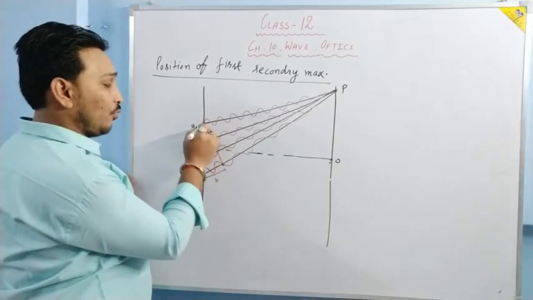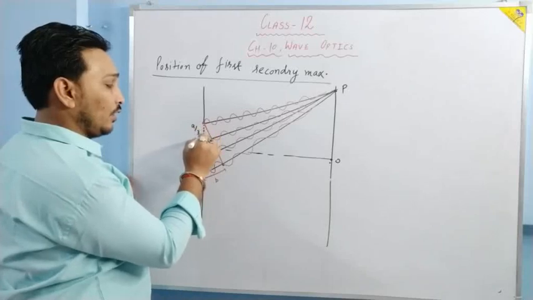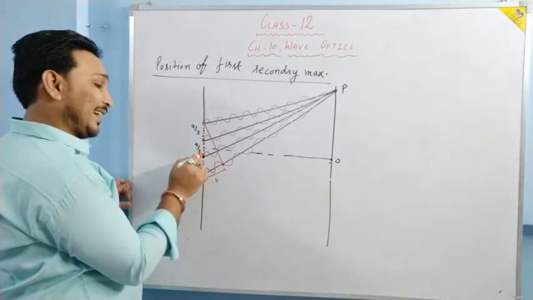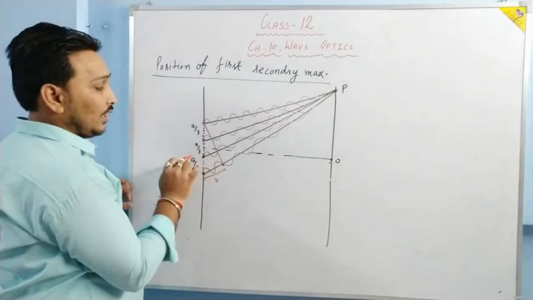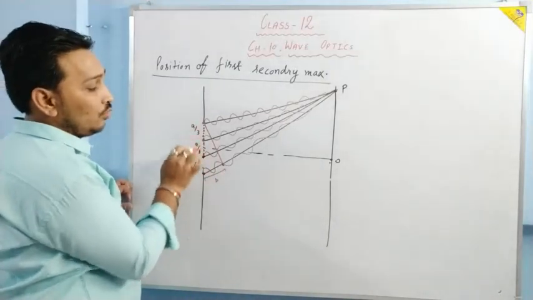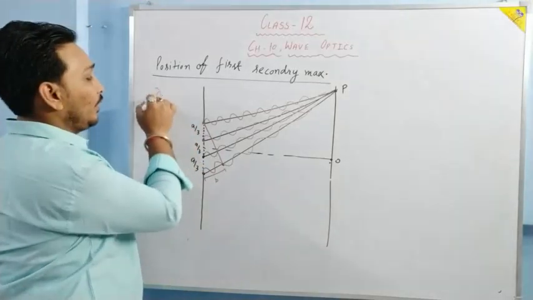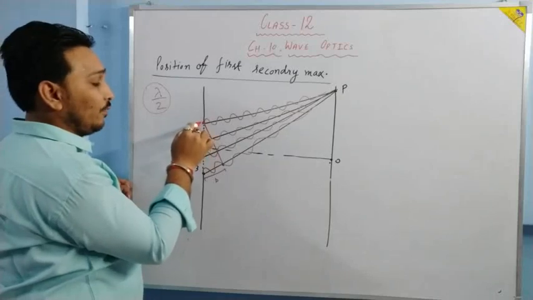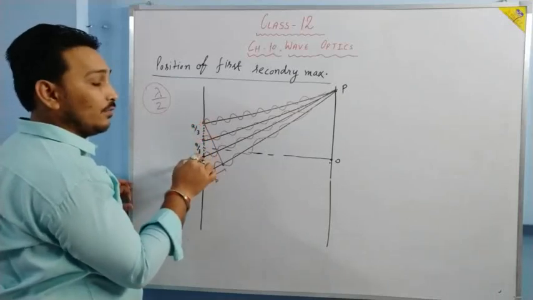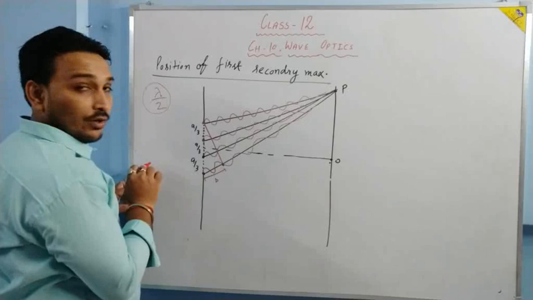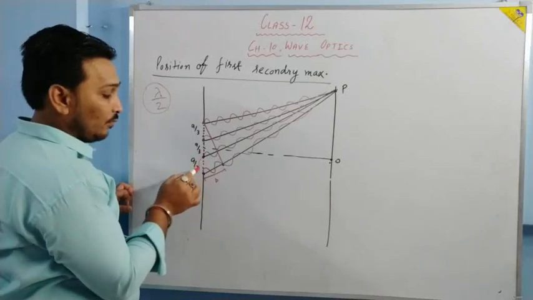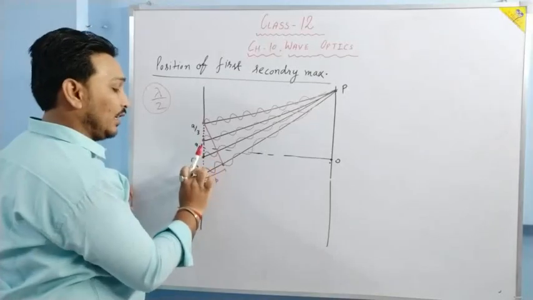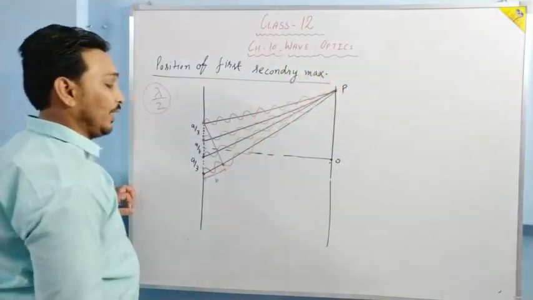Means for each point in the first one third, there is a point in the second one third, such that the path difference between those two points will be lambda by 2. Because of this path difference, the intensity of the first one third will be cancelled by the second one third. And what are we going to have? We are going to have the wave from the third one third. This third one third will not be cancelled out, and we are going to have light at P.